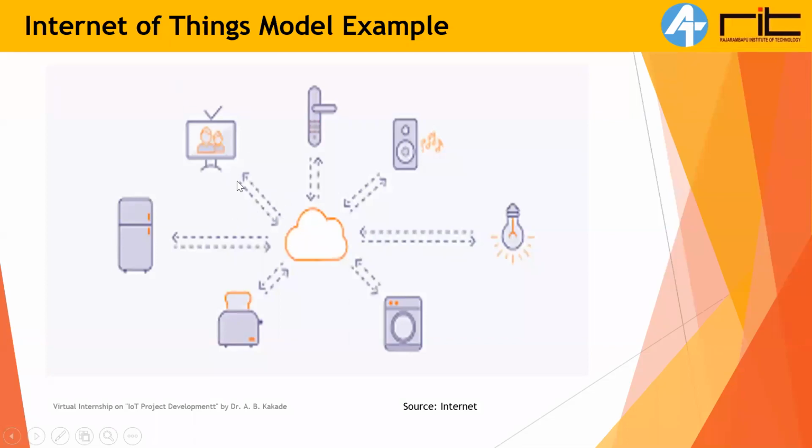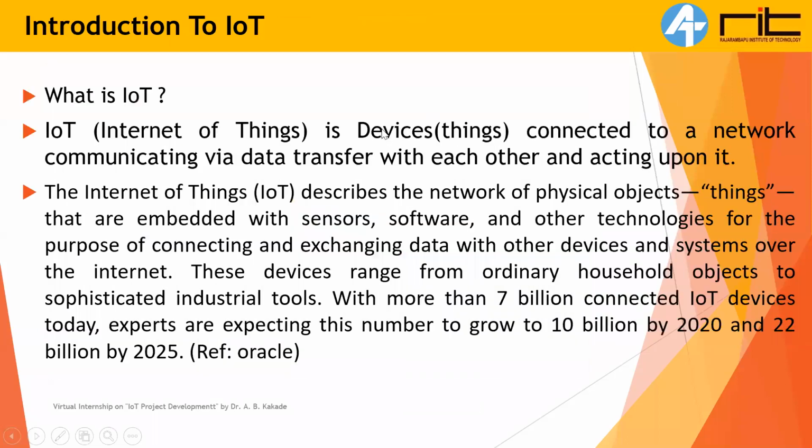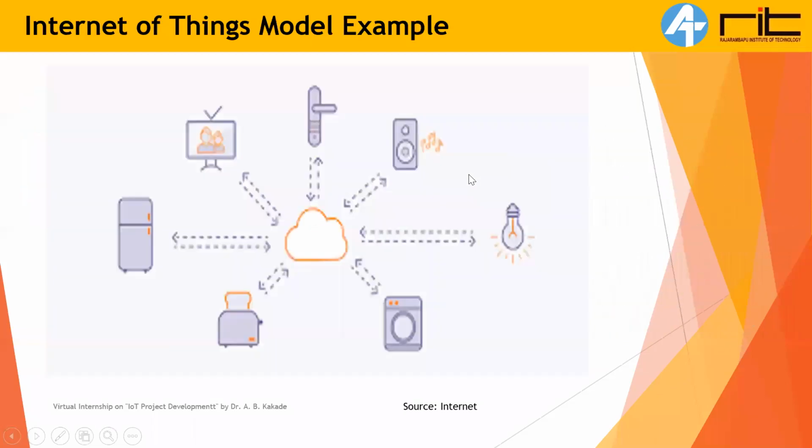In this model we can see that all the devices are only connected to the cloud and not connected to each other. In the definition we have seen that the things are connected to a network. So here it is not necessarily that all the devices must be connected to the cloud only.